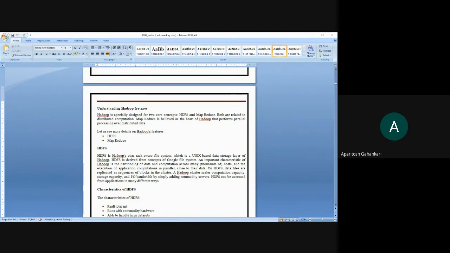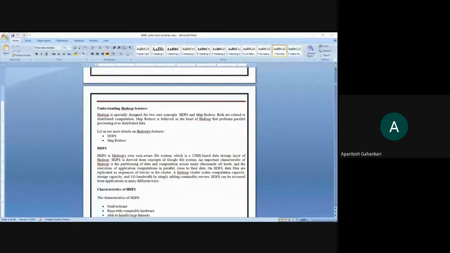Is there anyone who is not understanding what Hadoop means? ऐसा कोई है क्लास में जिसको Hadoop यानी क्या ये नहीं समझा? If anyone is there, please let me know, because understanding the concept is very very important. Yes. क्लियर है सर। So everything is clear. Okay, so we will move further.